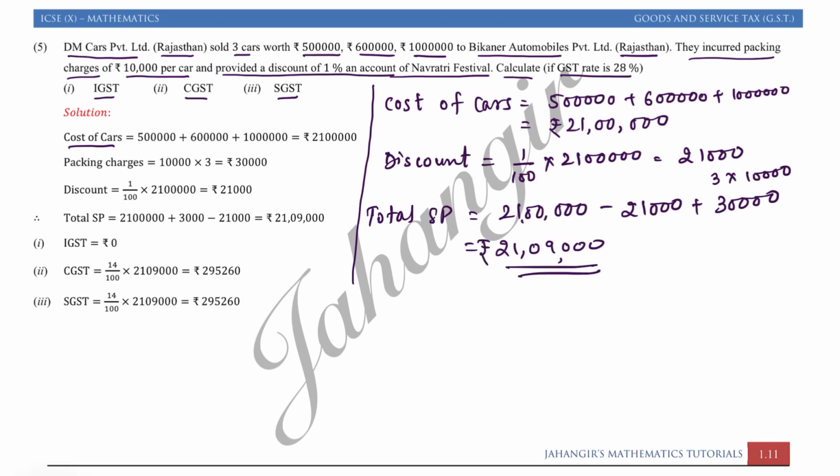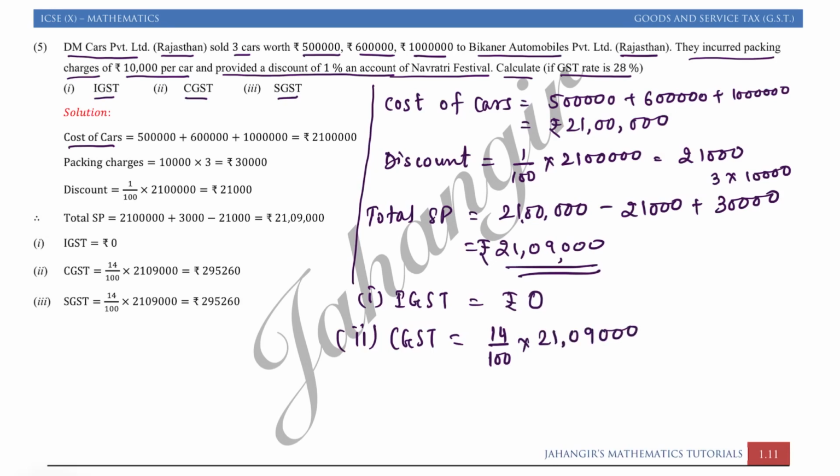So now first IGST will be rupees 0 because transaction is within the same state. Second is CGST. CGST कितना? 28% is the total GST, so 14% of 21 lakh 9,000. So that is rupees 2,95,260.